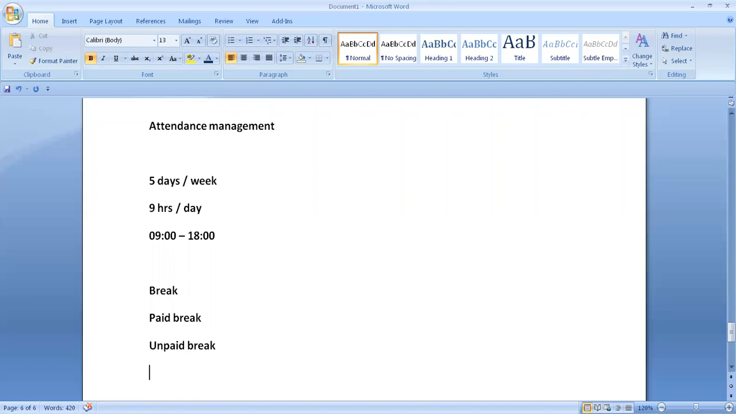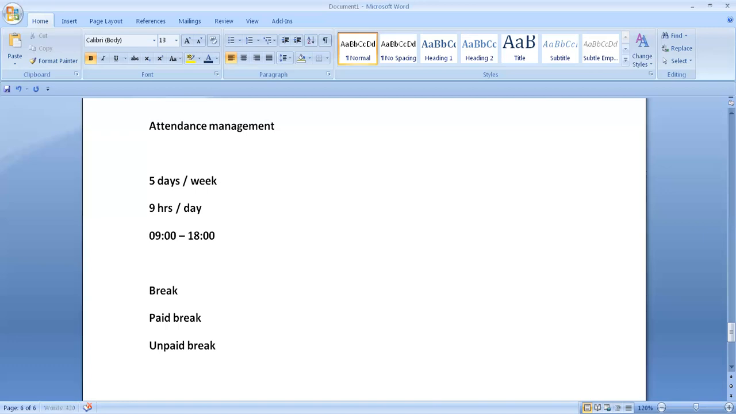Paid break means that for the break period the employee is paid, meaning the break is not calculated as a deviation. Unpaid break means it is calculated as a deviation. So if an employee is spending 1 hour at a lunch break, then if it is an unpaid break, probably the time is extending by 1 hour. When you are talking about the entire duration, it can be like that.